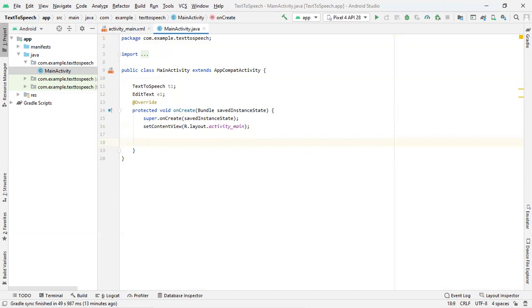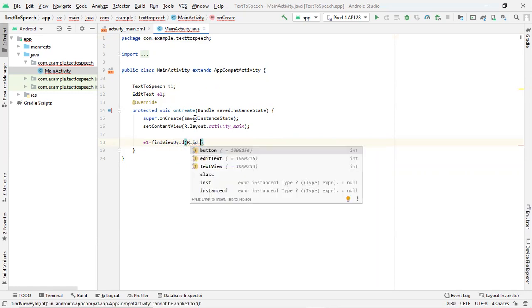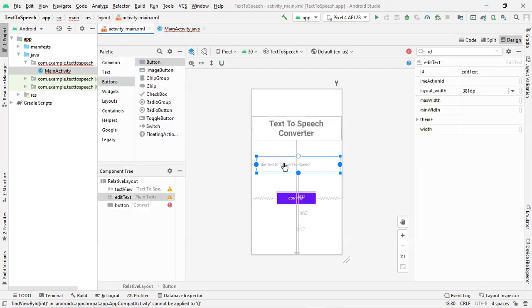So when your application starts up for the first time, what are all the things you are going to write in your onCreate? That will be the first-time initialization. So here E1 is the reference we have created just now for our edit text. findViewById, R.id. Now we need to give the ID we just changed. For example, for this particular edit text, the ID was editText.